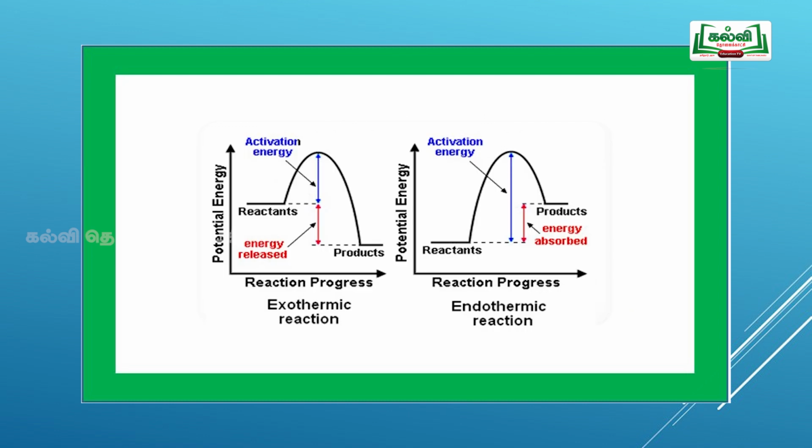If you view the endothermic and exothermic reactions, we know very well that in an exothermic reaction the delta H value is negative, and in an endothermic reaction the delta H value is positive. In the first graph, if you see the reactant and the threshold energy, the activation energy is less, and between the product and the threshold energy, the activation energy is more. In the next one, in an endothermic reaction, the energy between the reactant and the threshold energy is more, and the activation energy between the product and the threshold energy is less.